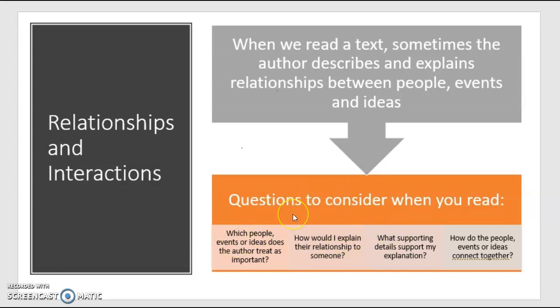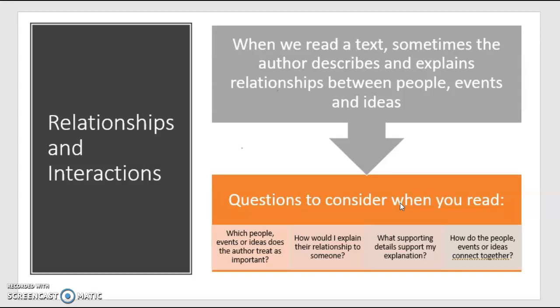Another question to consider is, how would I explain their relationship to someone? What that means is, if someone asked you about the text, how would you explain the relationship to another person? Another question to consider is, what supporting details support my explanation? When you are explaining a relationship or a connection between characters or ideas or people that you read about in the text, what evidence do you have to support why you think that's important? And if you can't come up with evidence from the text to support what you're thinking, then you may have gotten the wrong message.